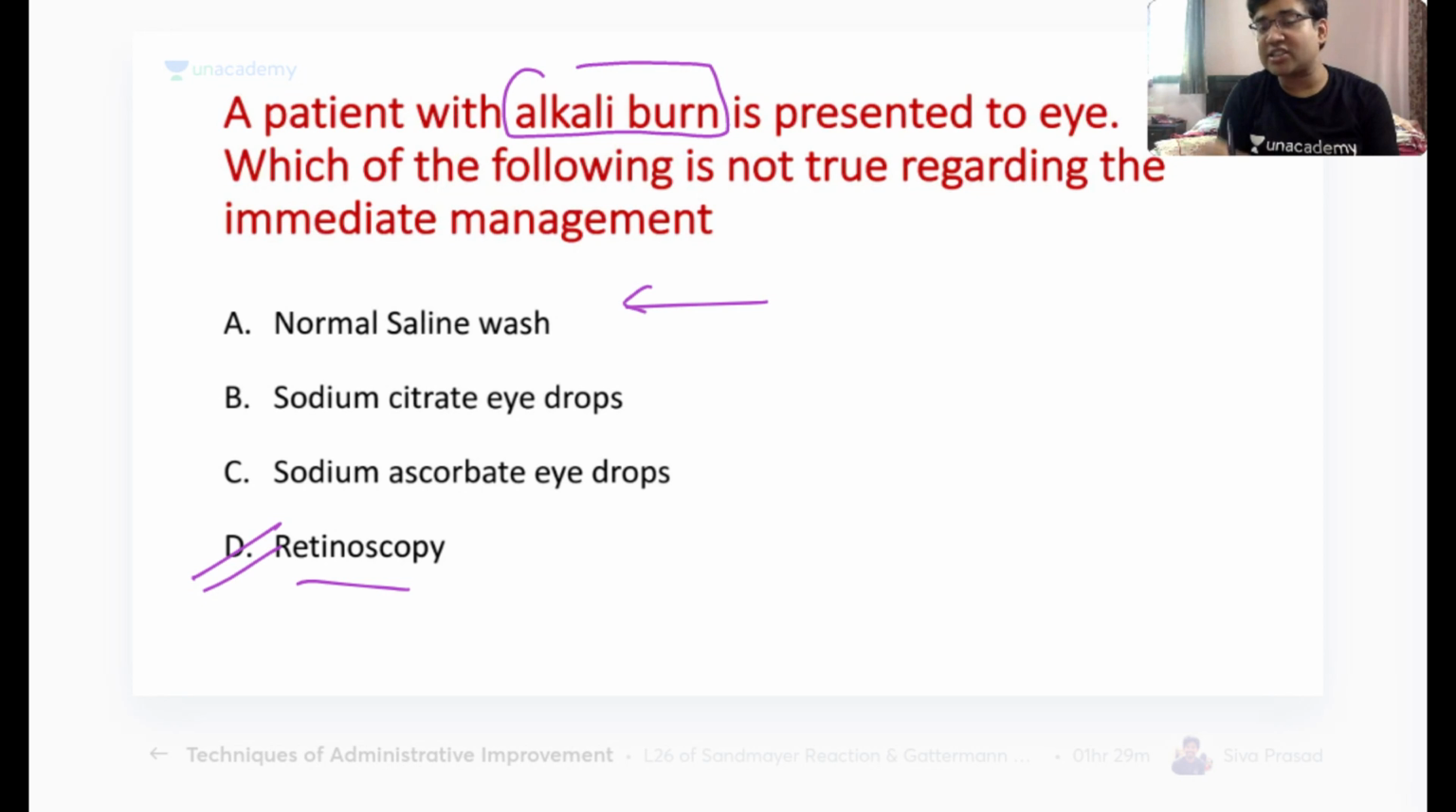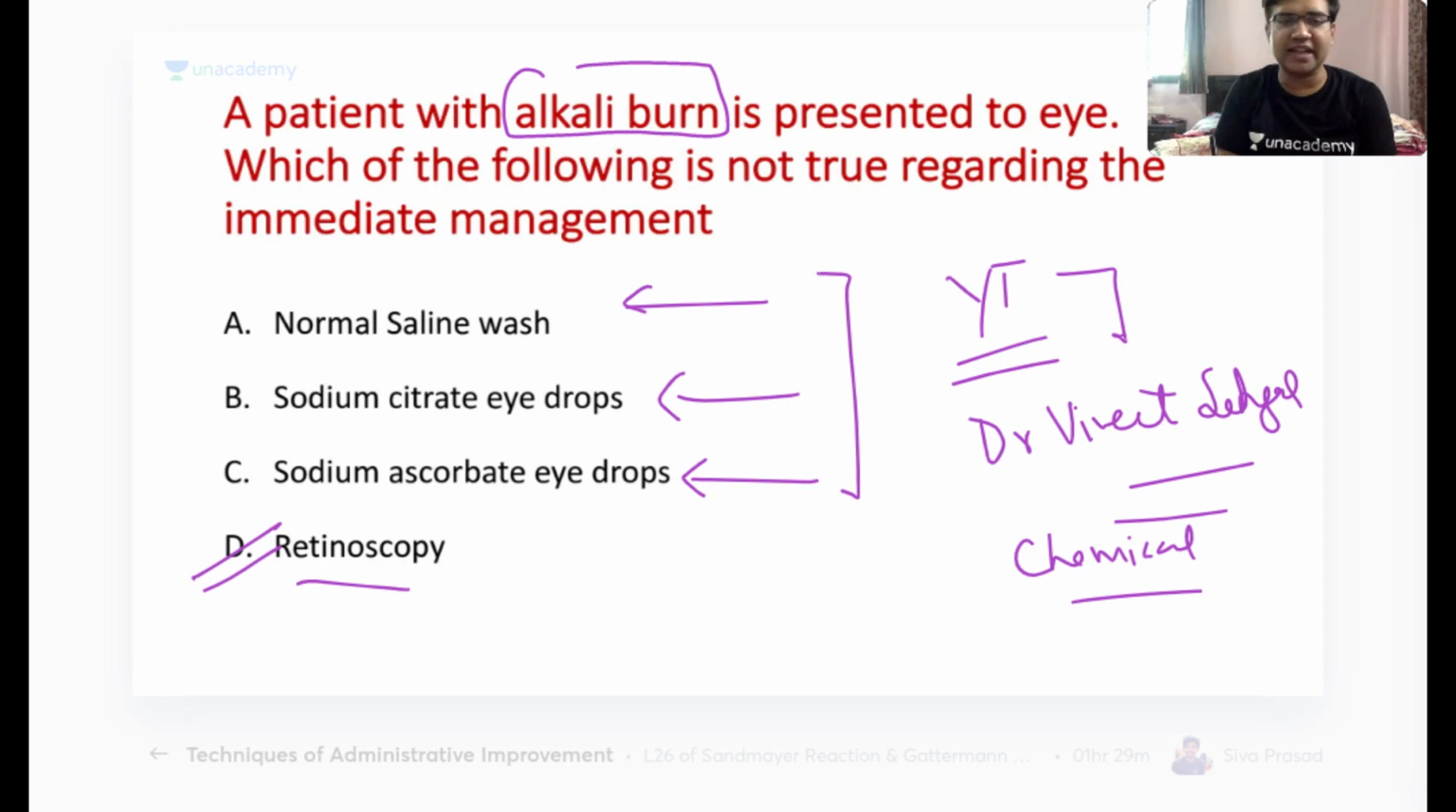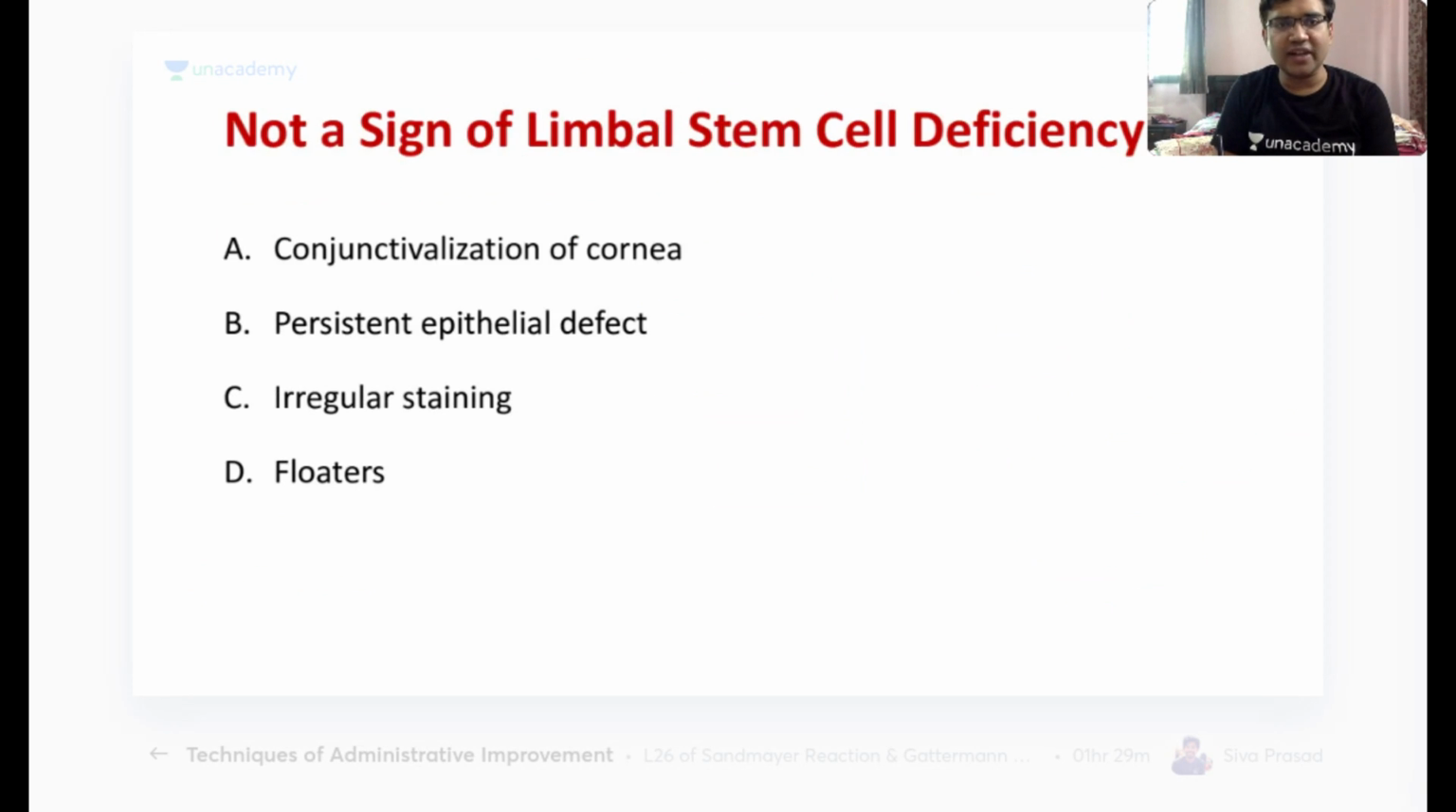A normal saline wash is the first step that you do. Sodium citrate eye drops you use for chelation, and sodium ascorbate eye drops are used for healing of the epithelial region. Is it clear, everyone? So all these three are very important in chemical injury. If you have not studied chemical injury till now, you can go to my YouTube channel and just type Dr. Vineet Sehgal chemical injury. You would get the lecture on the Unacademy YouTube channel, a very short, brief lecture. Let's move to our next question.